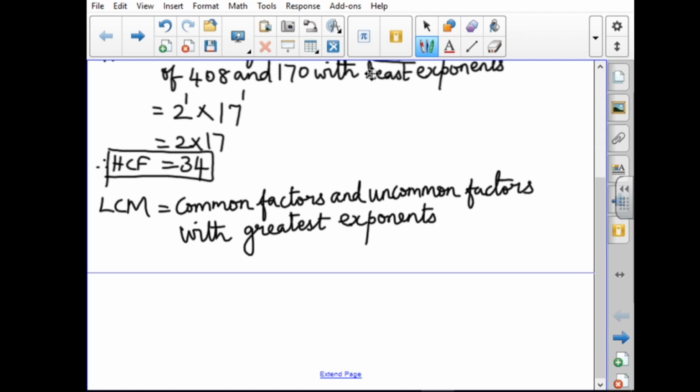While comparing the factorizations, 2 is a common factor, and the greatest power is 3, so 2 power 3. Next common factor 17, the greatest exponent is 1. Next the uncommon factor 3, the greatest power is 1. Next uncommon factor 5, the greatest power is 1. If you multiply all these numbers, you will get 2040. So therefore LCM equals 2040.